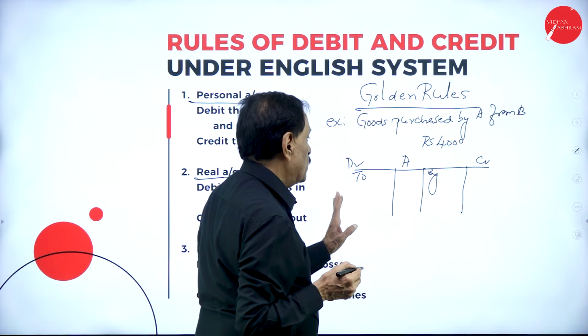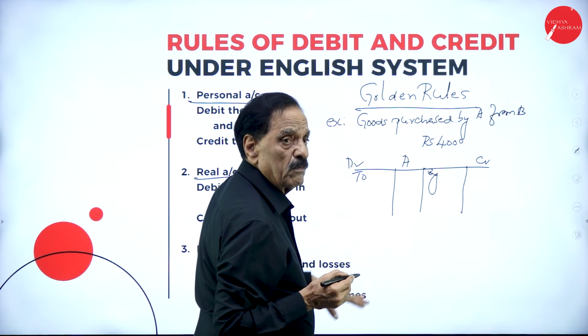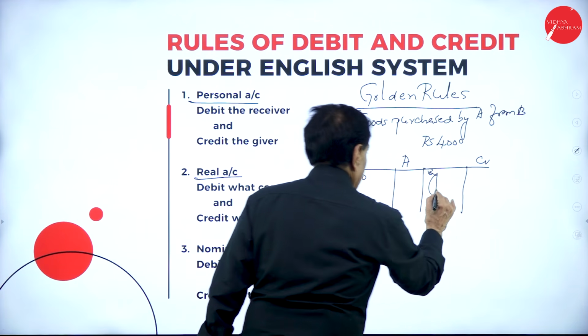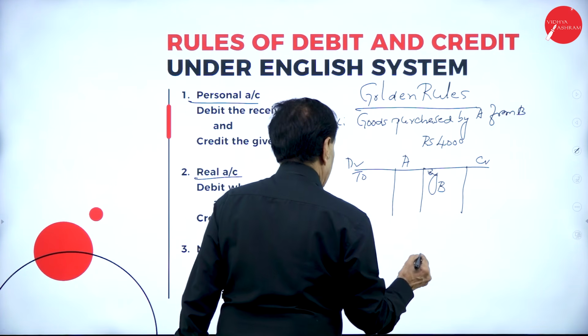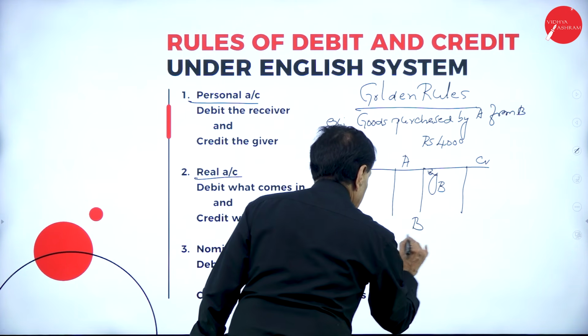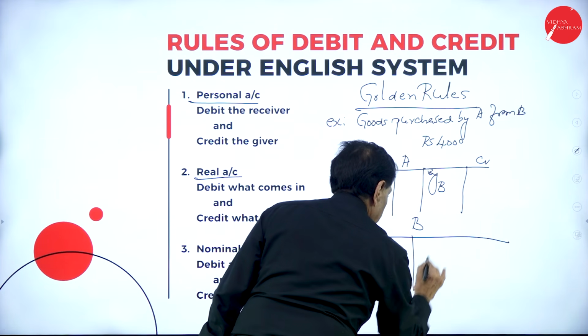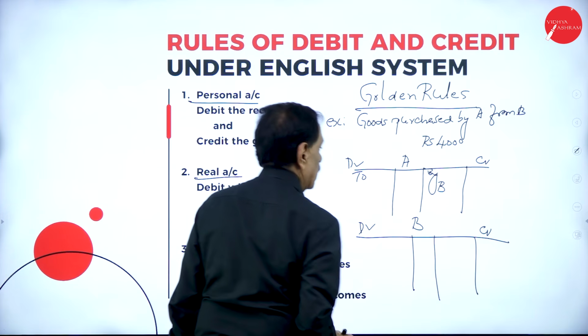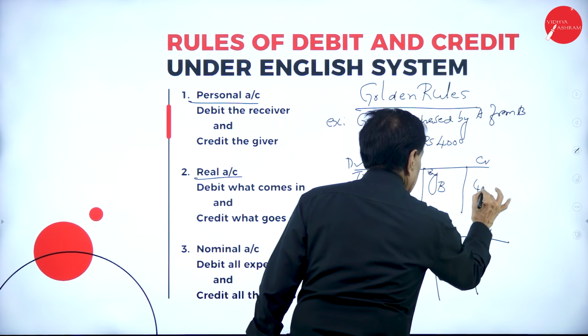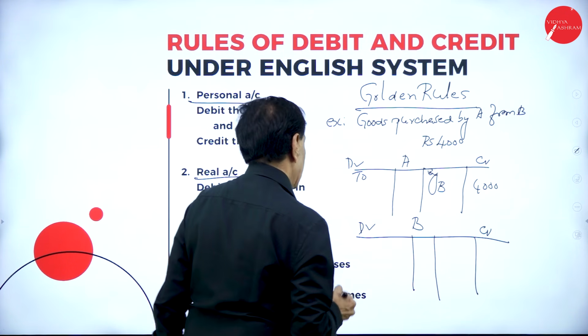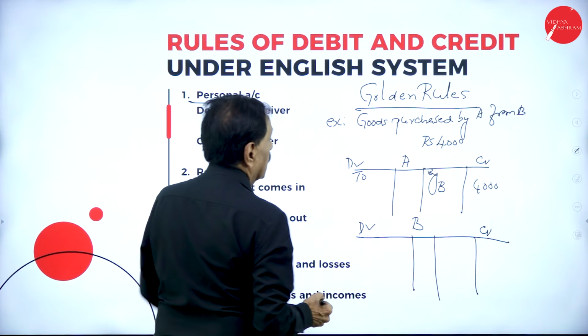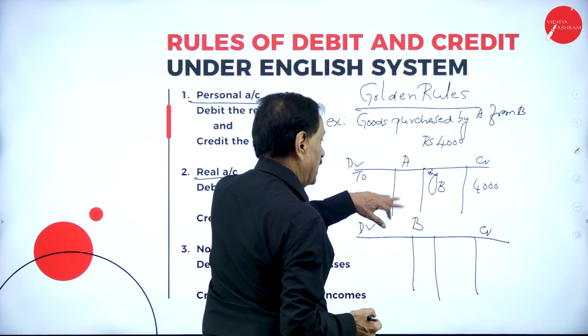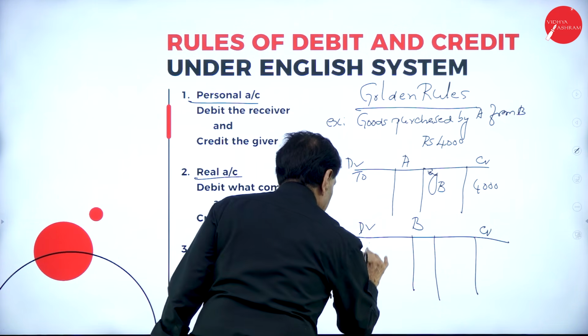So who has to pay? He has to pay to whom? Mr. B. B becomes the creditor. In B's account, B says goods sold to A, A becomes the debtor.